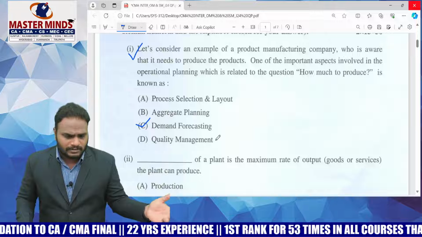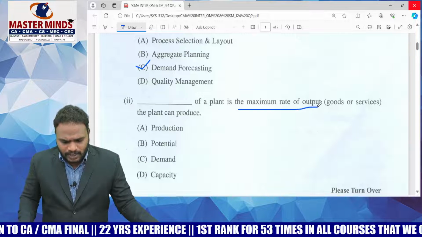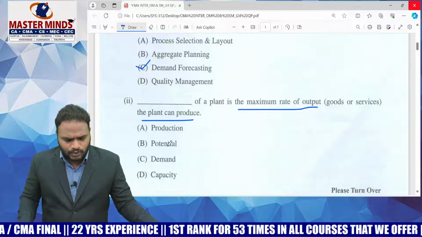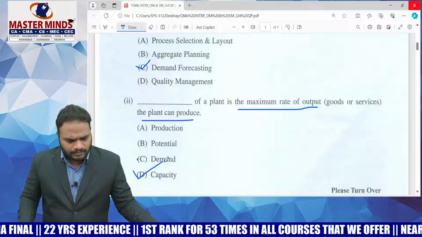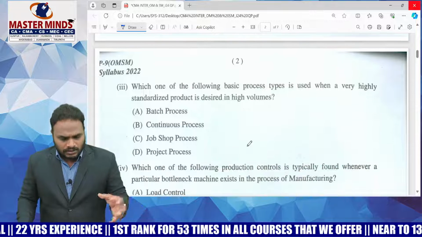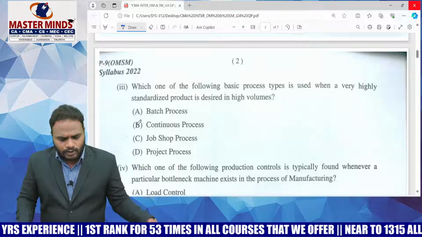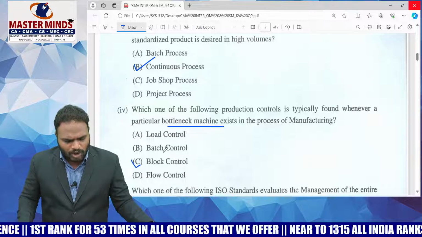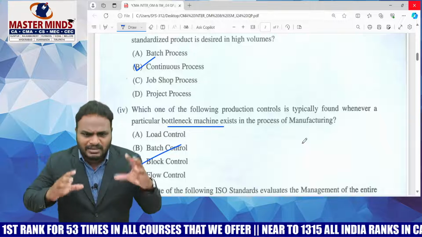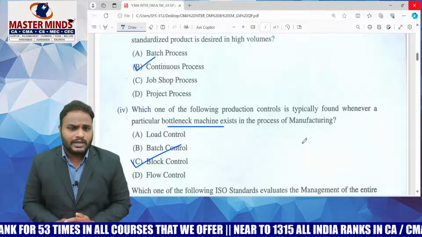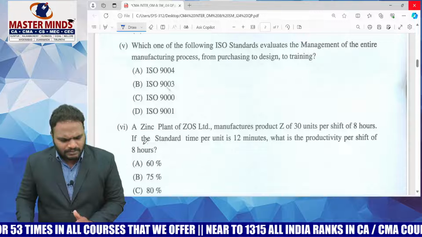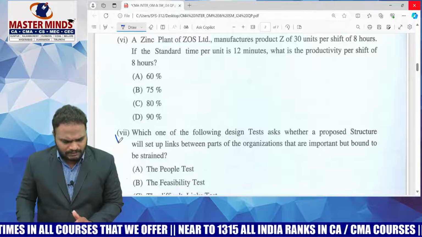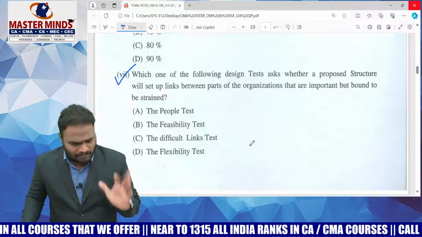Everybody knows demand forecasting. Maximum rate of output that a plant can produce, capacity. High standardized product, continuous process. Bottleneck machine, block control. Everybody knows all these are direct questions only. Yes or no? Except, for example, the 7th MCQ, yes, it is a little bit tough.